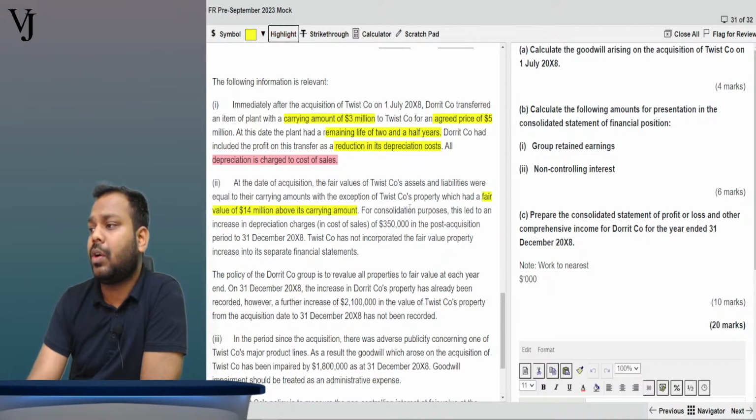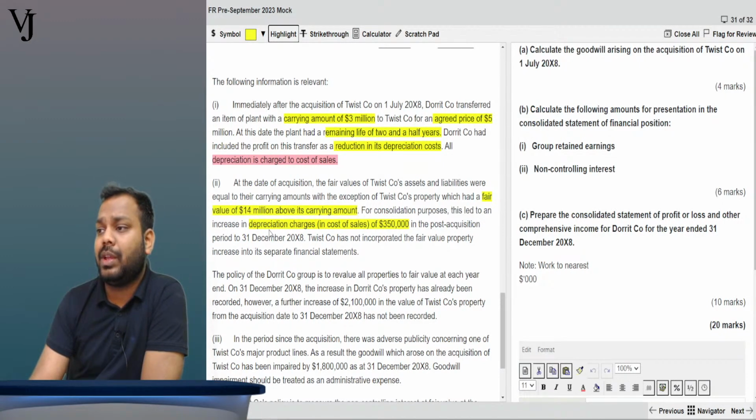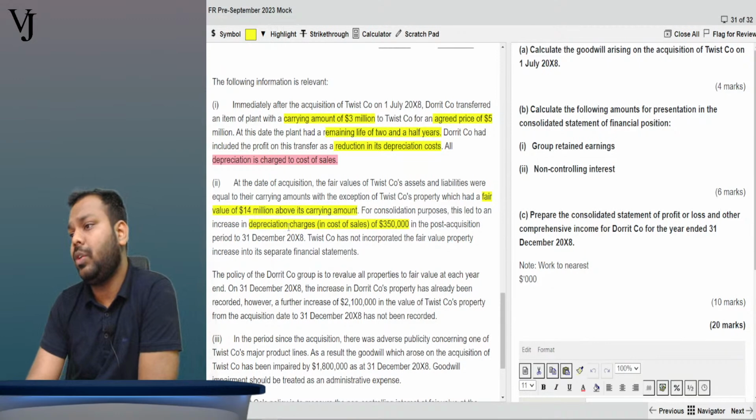Now, for consolidation purposes, this leads to an increase in the depreciation charge of 3.35 million. Oh, it is giving you the consequential impact of that also. The question is giving you the consequential impact. Generally we calculate it ourselves, but here in this case, the question is giving you the data.